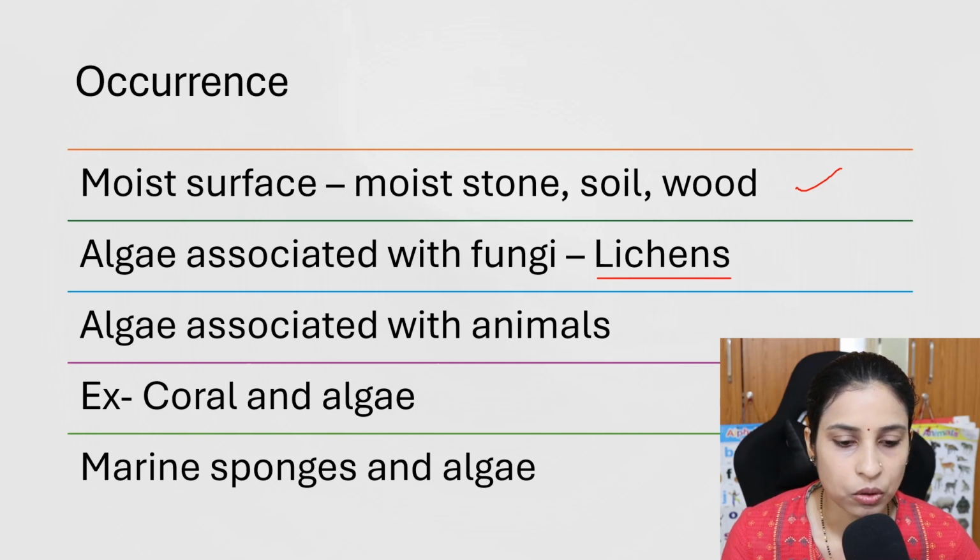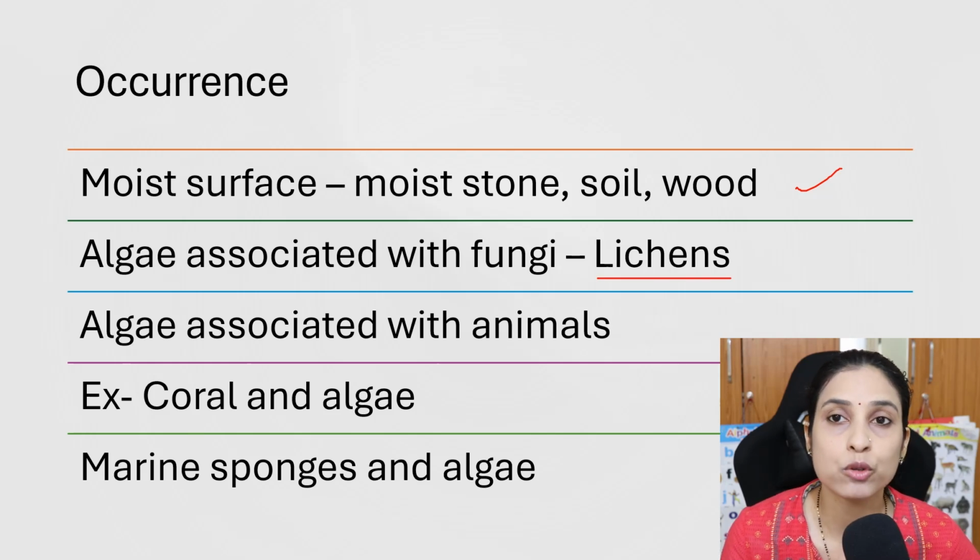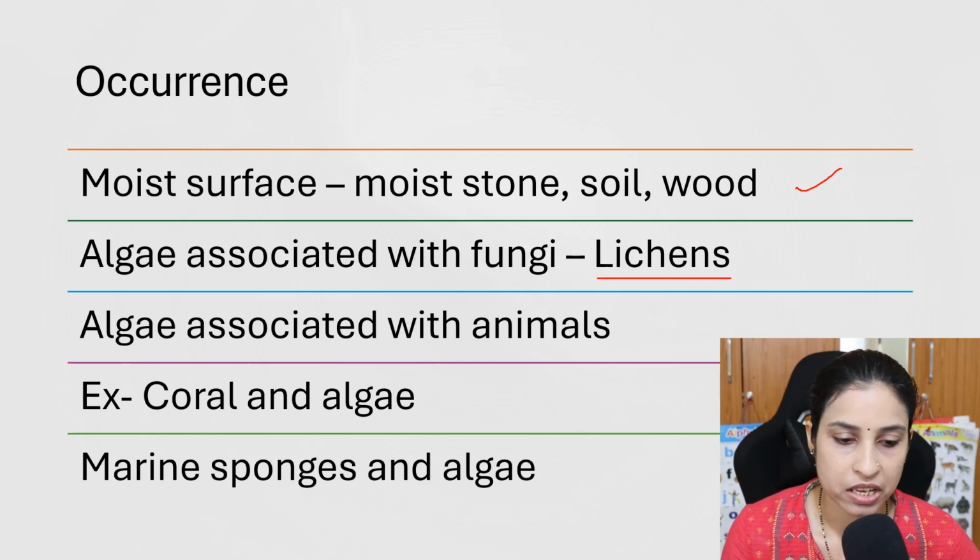For example, corals are animals which are associated with algae. Sometimes some of the algae are associated with marine sponges. Most of the time they are mutually benefited, maintaining a mutual relationship with fungi, plants or even animals.